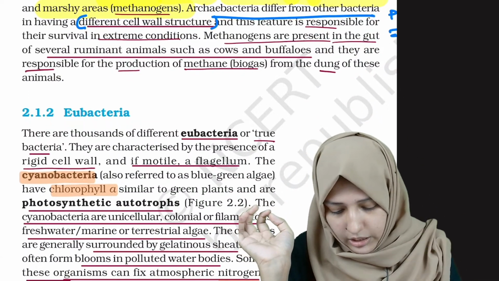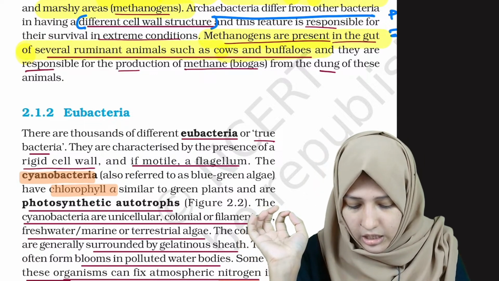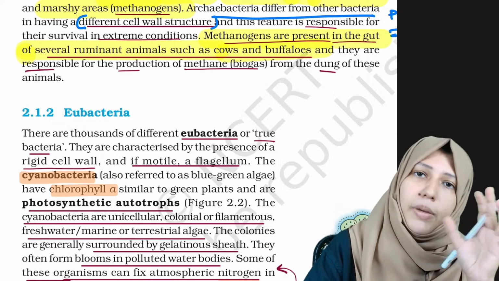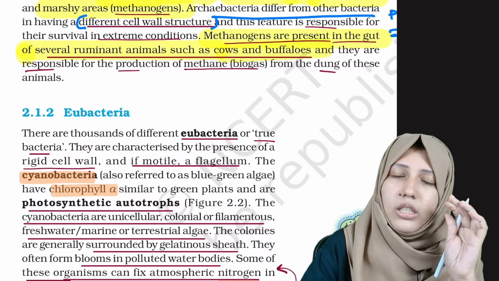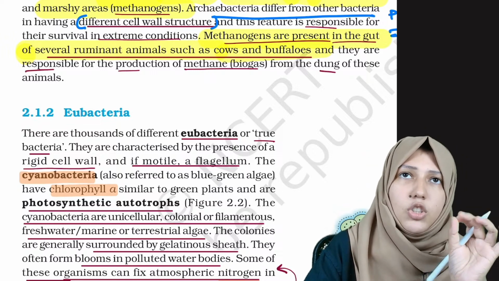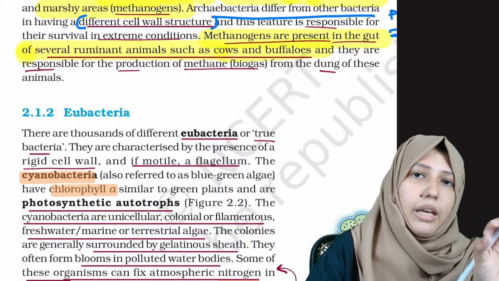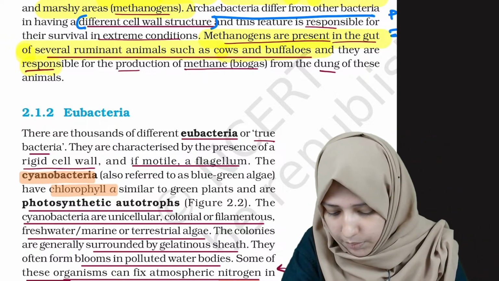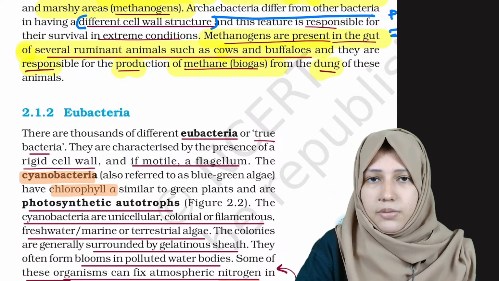Now, more about methanogen. Methanogens are present in the gut of several ruminant animals such as cow and buffalo. The gut of ruminant animals are the marshy areas they mentioned, and these methanogens are present there. In this gut they produce methane, so the name came methanogens. They are responsible for the production of methane as a biogas from the dung of these animals.